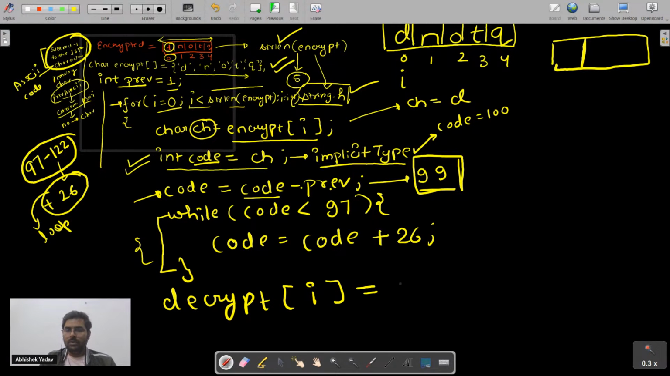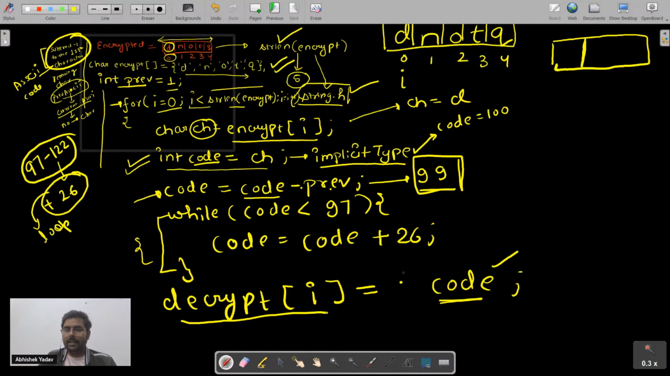It will be equal to the code here, and I want to store this code inside decrypt of i, right? This code is an integer value, and I want to store it inside a container of character type. It is like having 4 liters of water and wanting to store it inside a 1 liter container, so there is a chance of data loss.